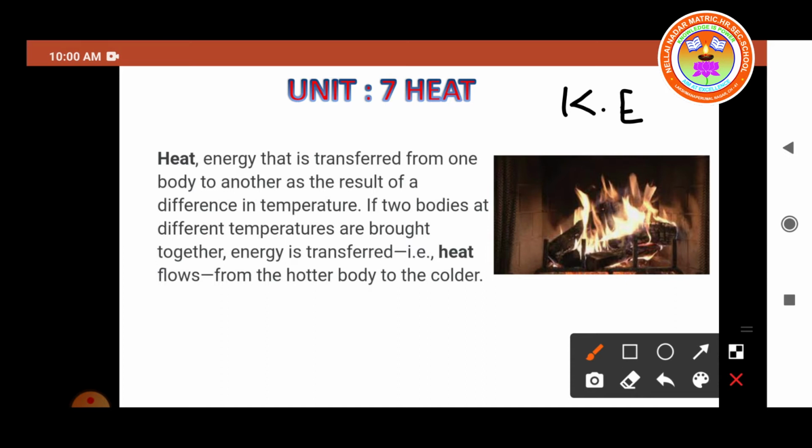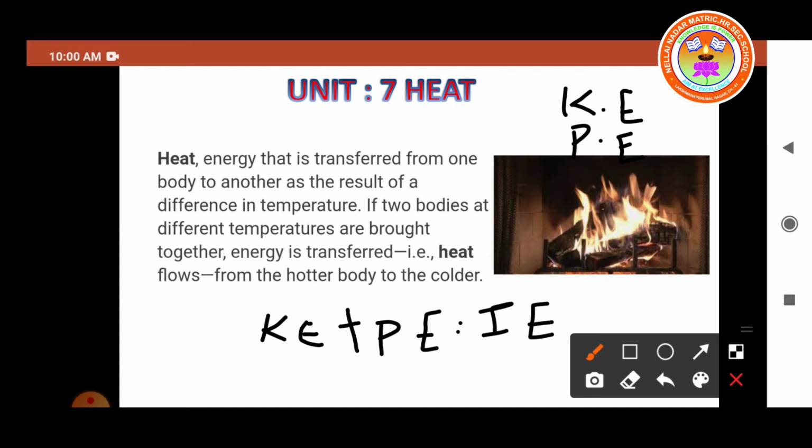At the same time, each molecule exerts a force of attraction on other molecules, and so they possess potential energy. The sum of the kinetic energy and the potential energy is called the internal energy of the molecules. We already know what kinetic energy is and what potential energy is. You have already studied it, isn't it?